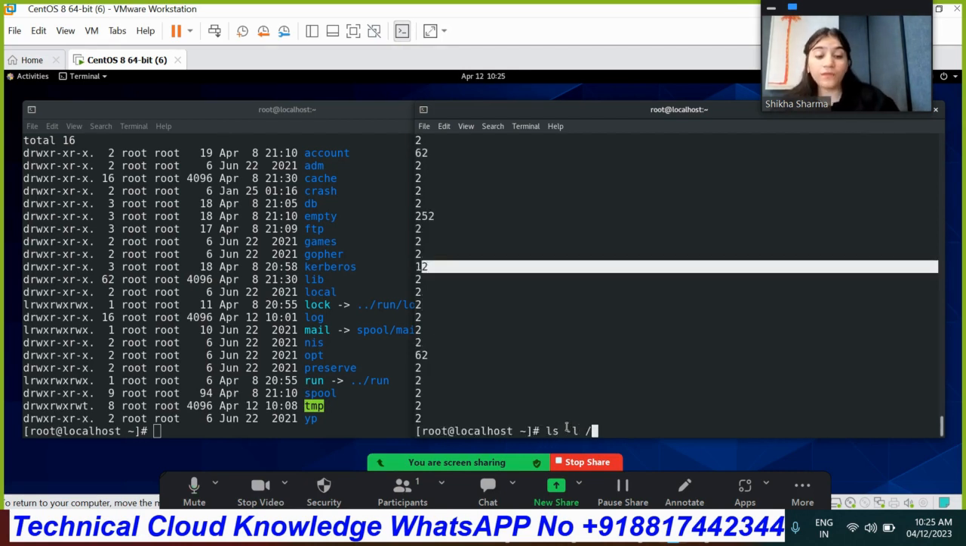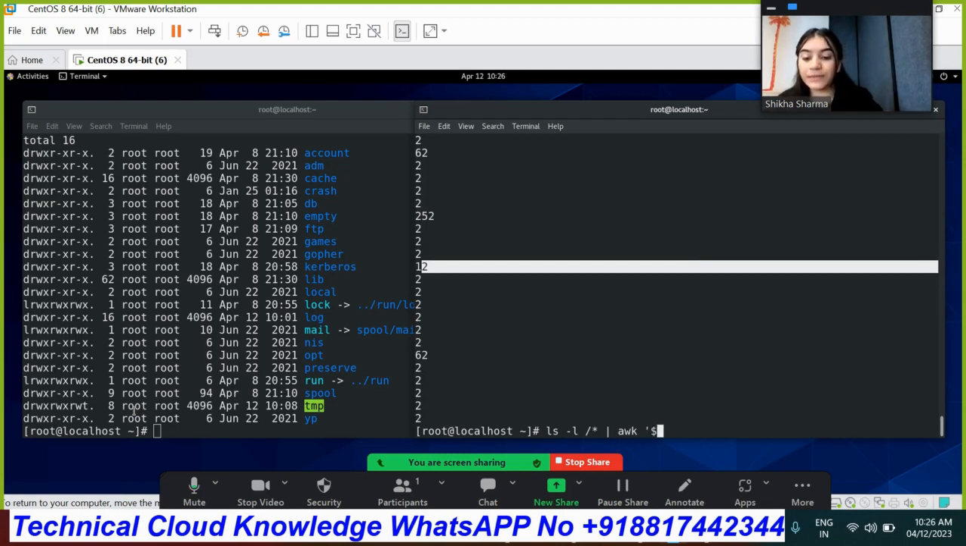Now suppose I want such kind of content in which the user is root. So how will I do that? Just here I'm going to define the delimiter root. Okay, the user should be root.